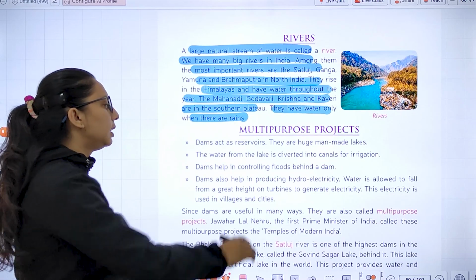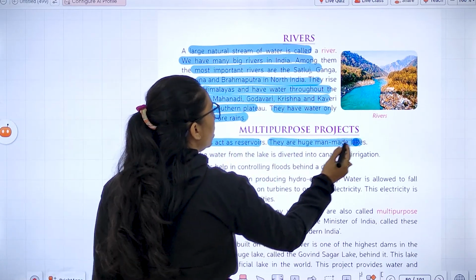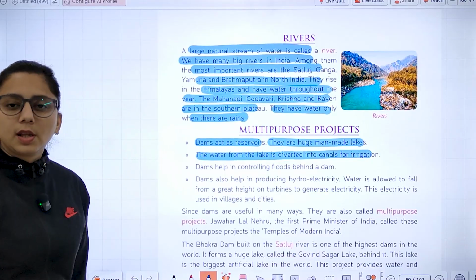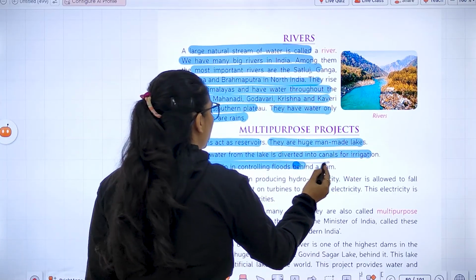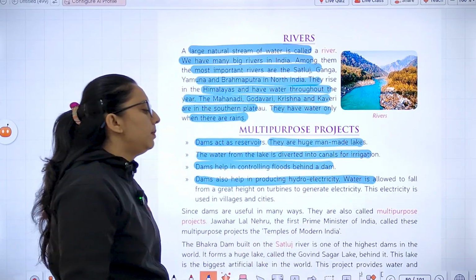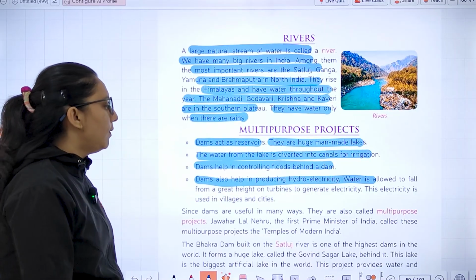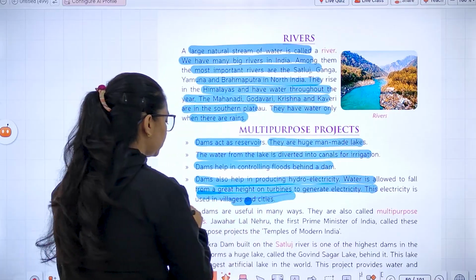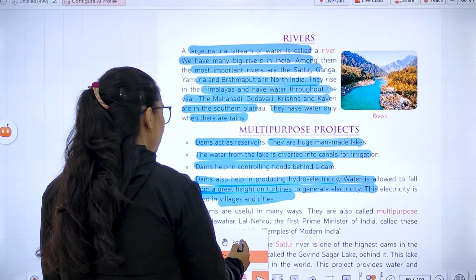If we talk about multi-purpose projects, dams act as reservoirs. They are huge man-made lakes. The water from the lake is diverted into canals for irrigation. Dams help in controlling floods. Dams also help in producing hydroelectricity. Water is allowed to fall from a great height to generate electricity, which is used in villages and cities.